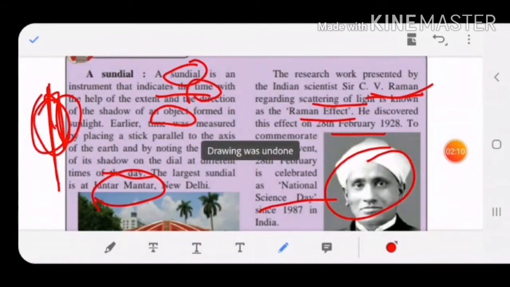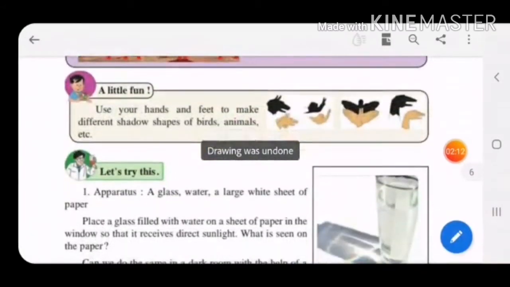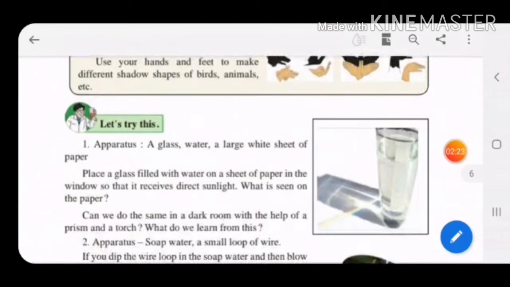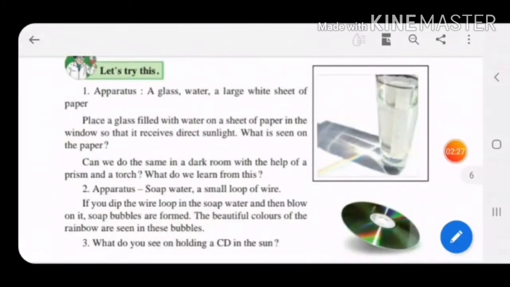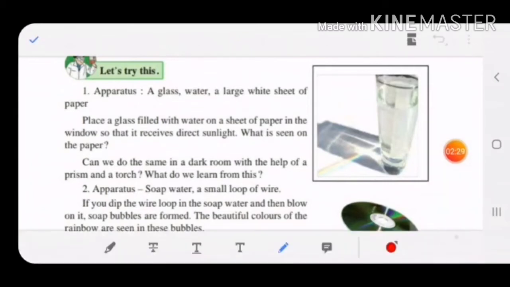Now let's move further, children. Children, there is a little fun. Use your hands and feet to make different shadows. Everybody must have done this also, children. You can make any shape of bird or animal, and you can cast a shadow with the help of your hands and feet. Let's try this, children.